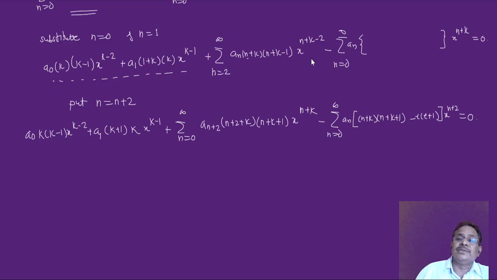So mathematically this equation can be true only when the coefficient of this power of x, this power of x, this power of x, and the coefficient of this power of x, x raised to n plus k, must be equal to 0, and that gives you one equation that is called the indicial equation. Something was missing here: it is n plus k, not n plus 2, last term n plus k.